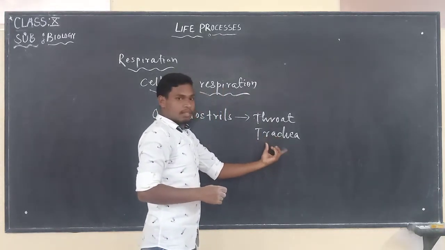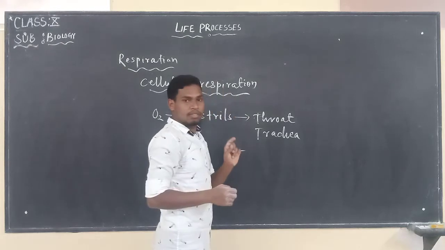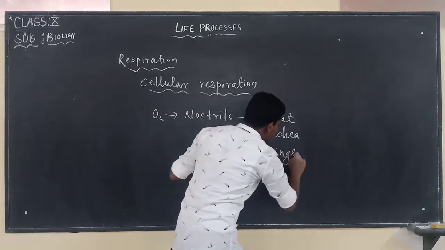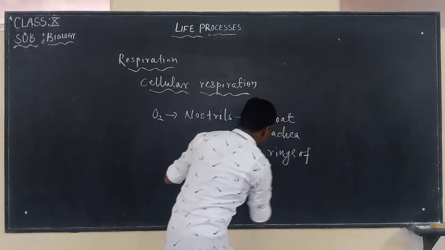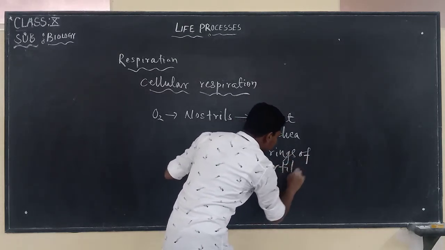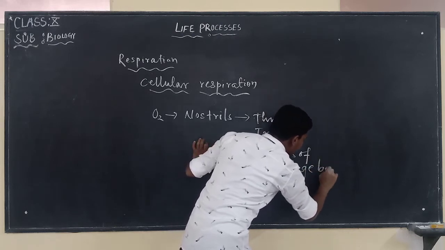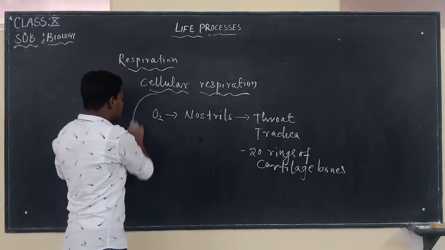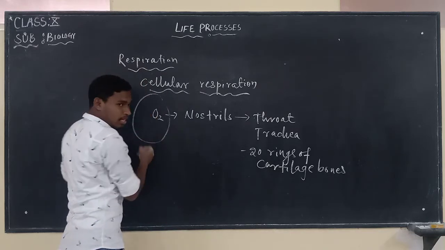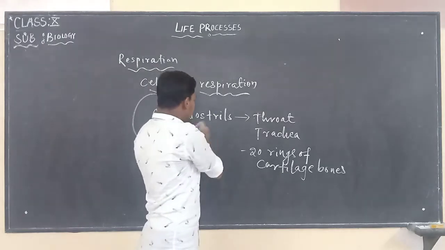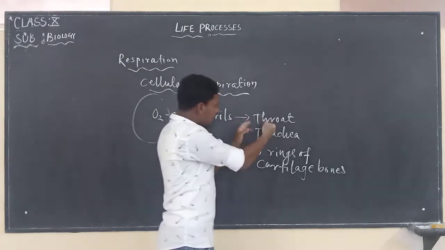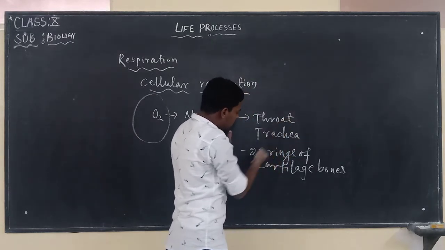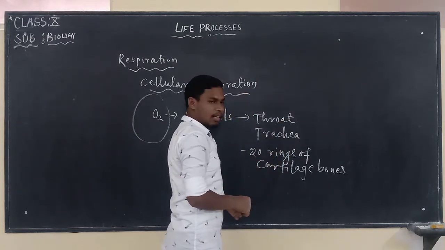This trachea is made up of around 20 rings of cartilage. So oxygen from the environment is taken up through the nostrils and passes through the trachea, which is present in the throat, and the trachea has around 20 rings of cartilage.